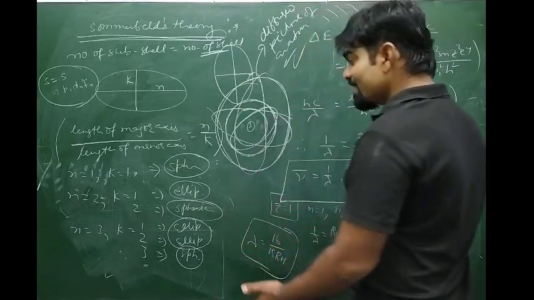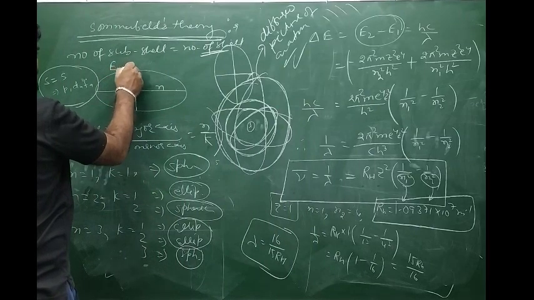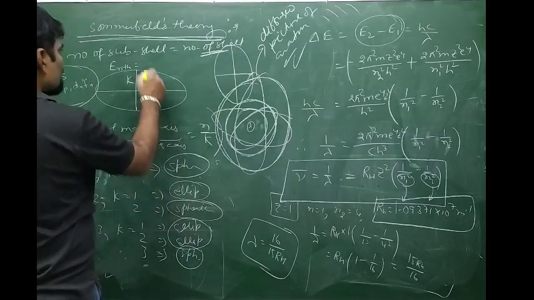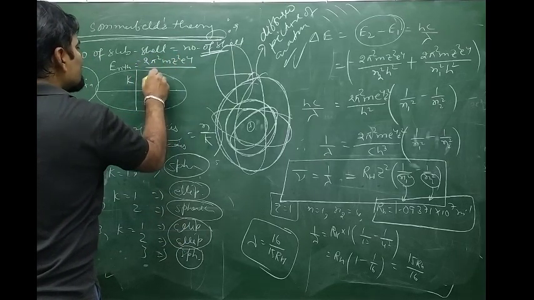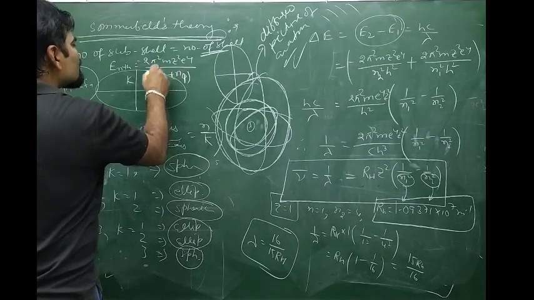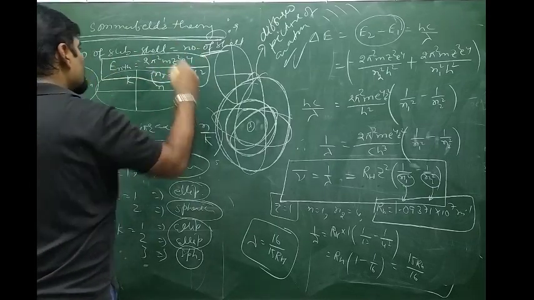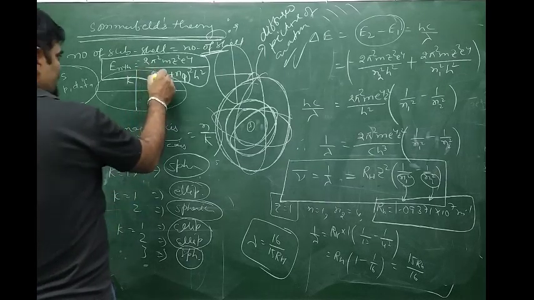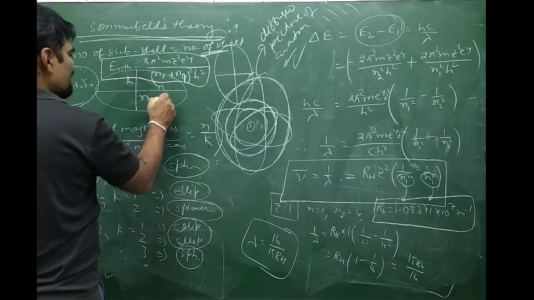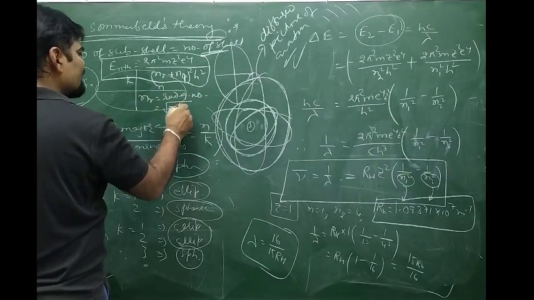Again, one more modification was there in Sommerfeld to calculate the energy. Energy of a subshell is calculated as E net is equal to minus 2 pi square m z square e to the power 4 by (nr plus n phi) whole square h square, where nr is the radial quantum number, which is equal to root over n into n plus 1.